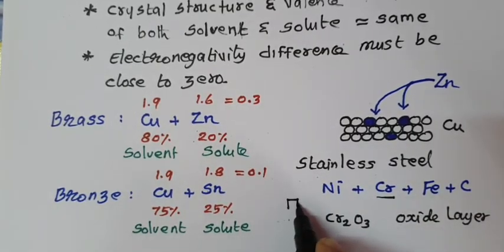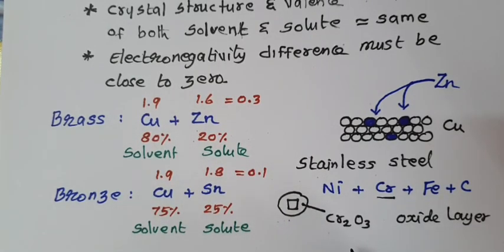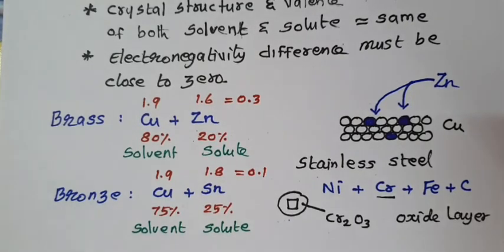Say this is your stainless steel; the oxide layer forms on its surface, and that oxide layer protects the alloy from corrosion. So this is about alloy formation in transition metals.